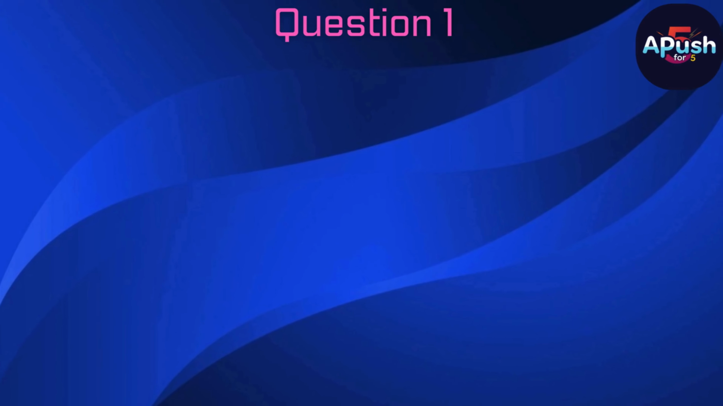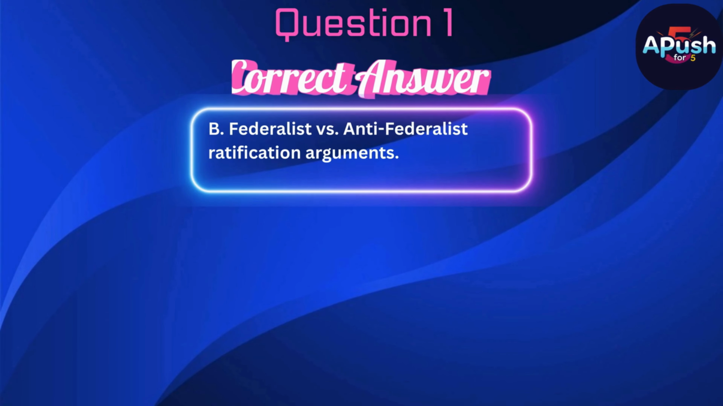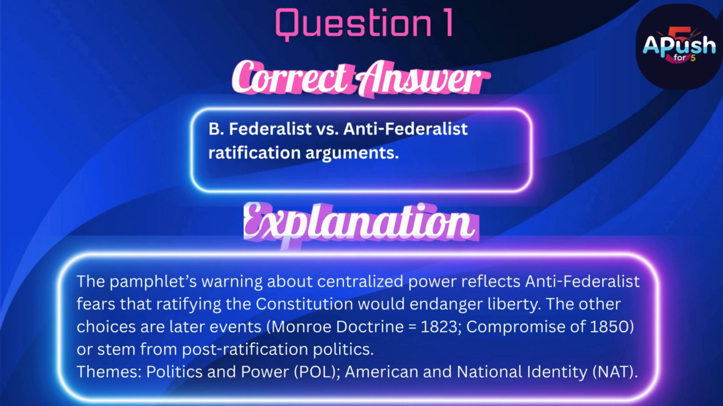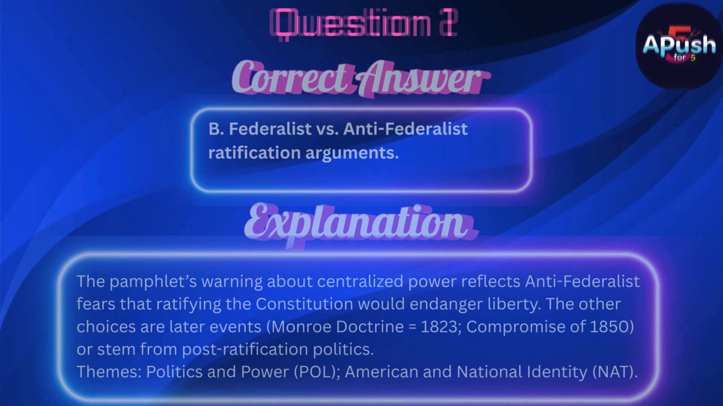The correct answer is B. Federalist versus Anti-Federalist ratification arguments. The pamphlet's warning about centralized power reflects Anti-Federalist fears that ratifying the Constitution would endanger liberty. The other choices are later events. The Monroe Doctrine is from 1823, and the Compromise of 1850 and the Alien and Sedition Acts stem from post-ratification politics.